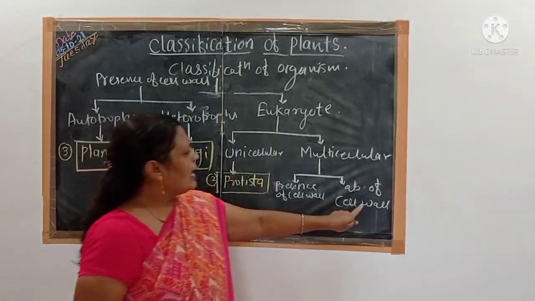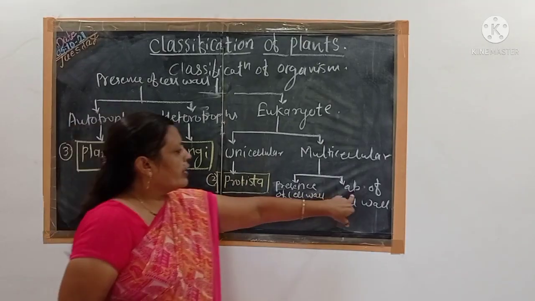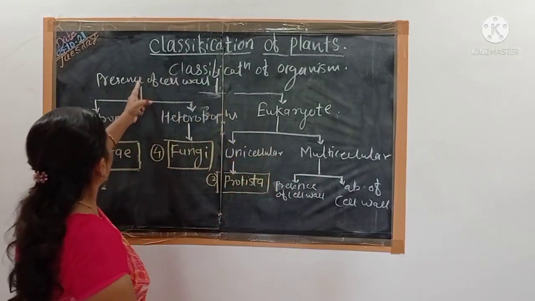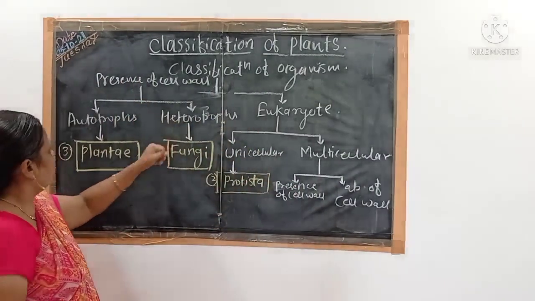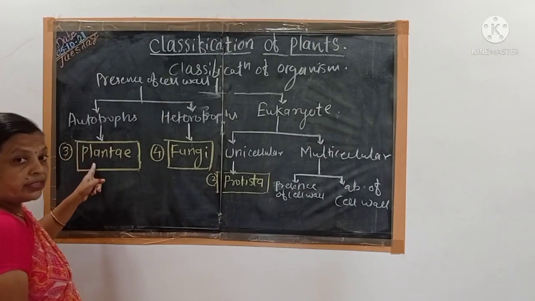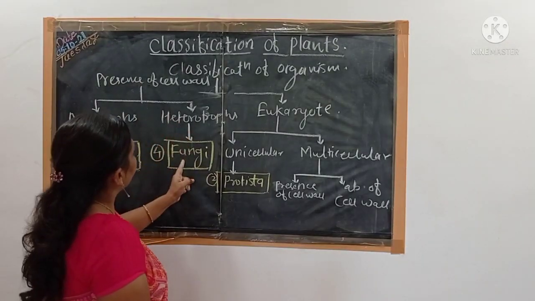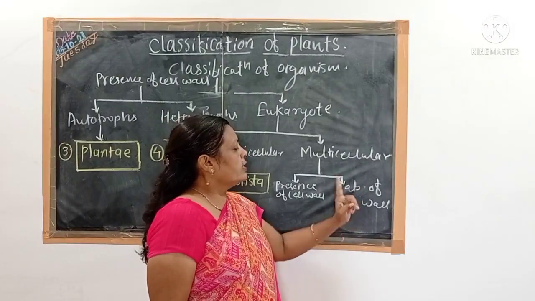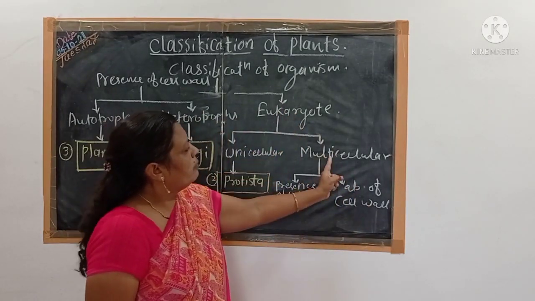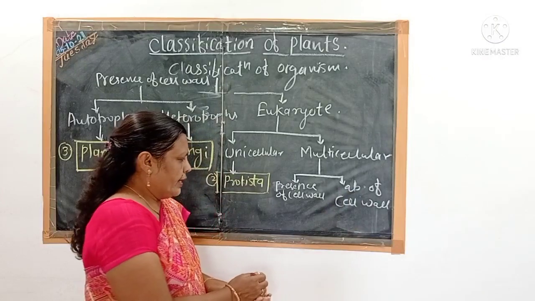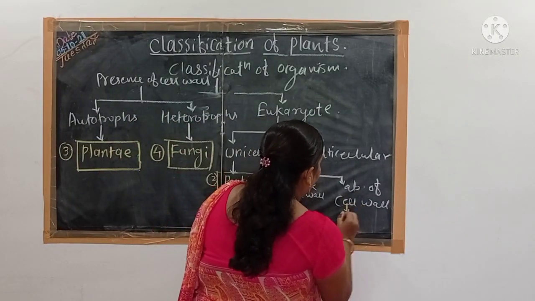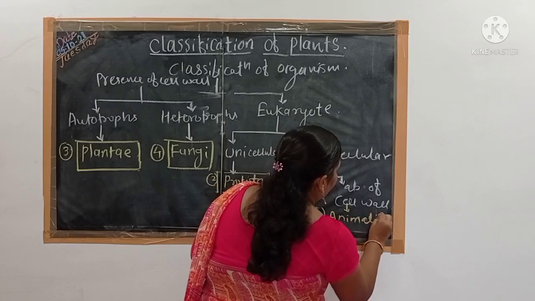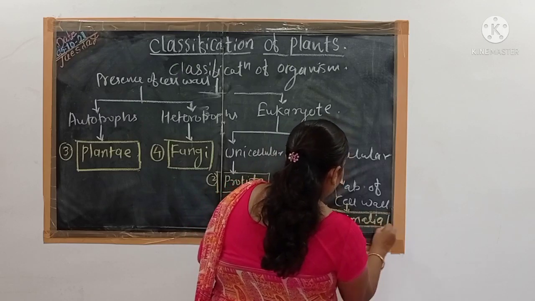And the last kingdom includes the organisms where there is an absence of cell wall. Look here. Those having the presence of cell wall are again divided into autotrophs and heterotrophs. The autotrophs are included in the third kingdom, kingdom Plantae, and the heterotrophs in the fourth kingdom, kingdom Fungi. Now the last one, those organisms which are eukaryotic, multicellular and without cell wall, are included in the fifth kingdom of Whittaker, that is kingdom Animalia. This is the last kingdom of Whittaker.